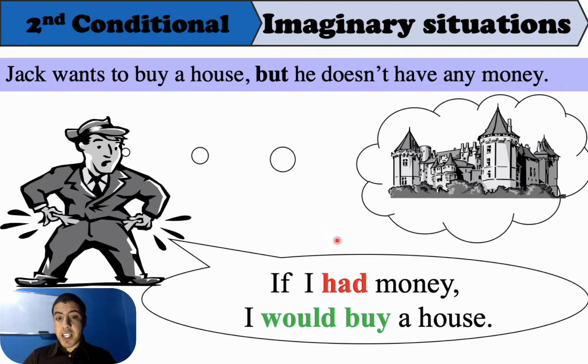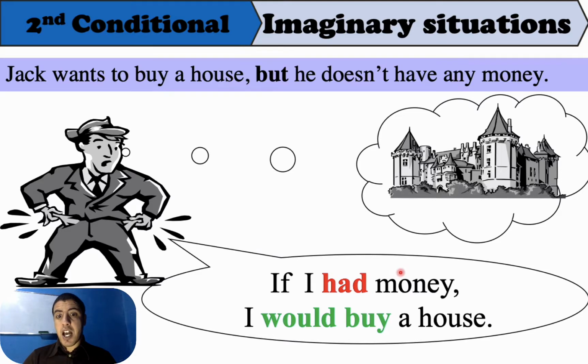No. Does he have a house? No. So what is he talking about here? He is talking about an imaginary situation. Is it something that is possible? No, it is not possible. Why? Because he doesn't have money, and he doesn't have a house. So he wants to have money in order to buy a house.